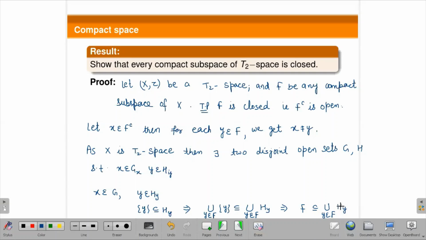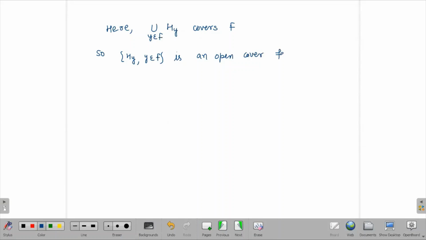Each Hy is an open set and this is a union of open sets, so it is an open cover for F. So Hy, y belongs to F, is an open cover for F. As F is compact, we can use the definition of compactness here.